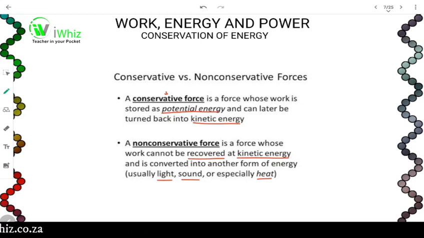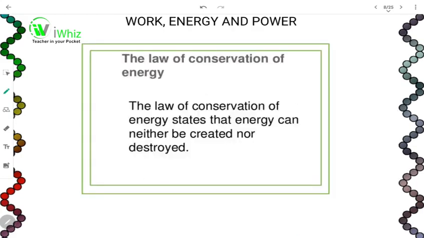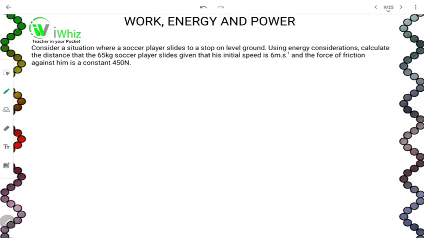Once we've learned conservative forces and non-conservative forces, we can move on and look at the law. Remember that we stated that energy can neither be created nor destroyed. So energy cannot be created and it cannot be destroyed, but it can be converted from one form to another. Once we know the law of conservation of energy, we can then move on to an example.